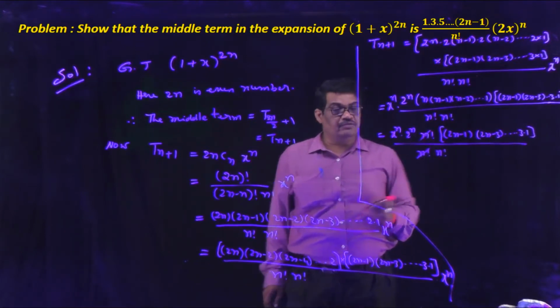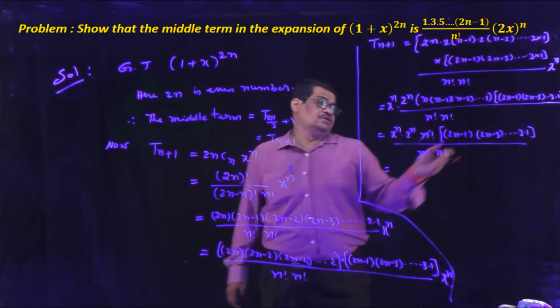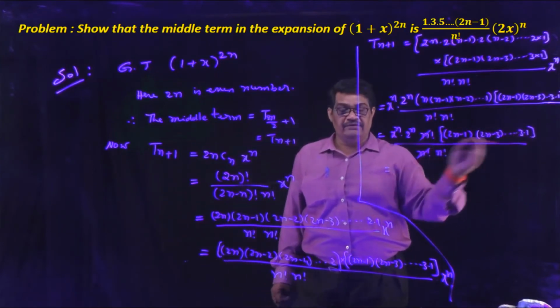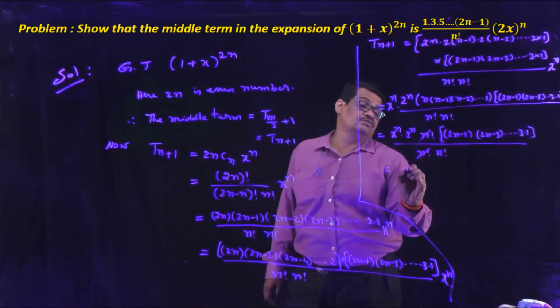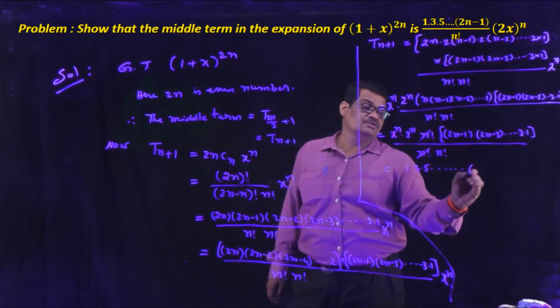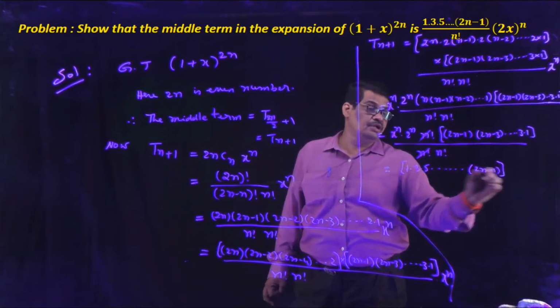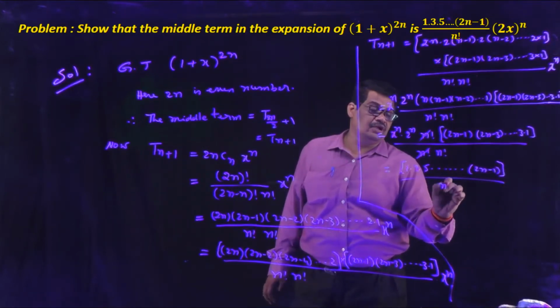n factorial will be cancelled. So the remaining terms we are writing left to right. So that is 1 into 3 into 5 into and so on. These are the terms, that is 2n minus 1. These are the terms in numerator by n factorial